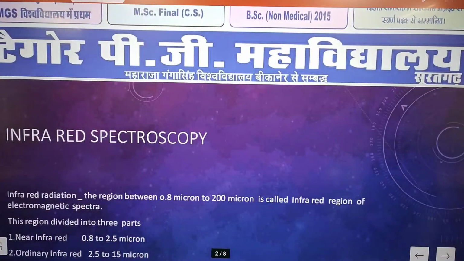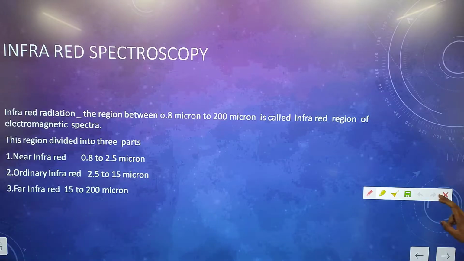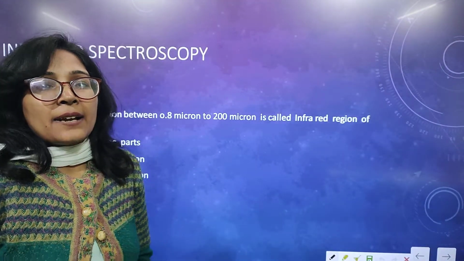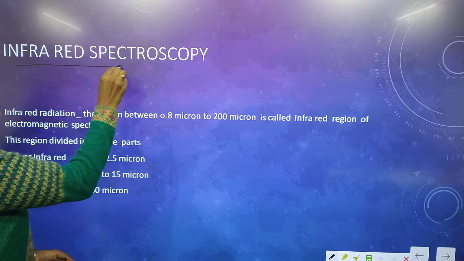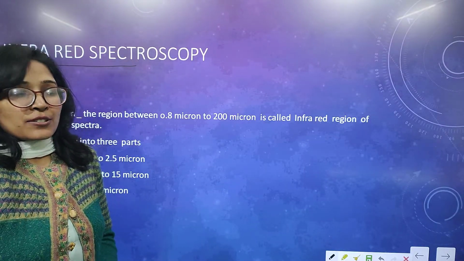We are discussing physical chemistry and our topic of discussion is quantum. In this we are discussing the first part, that is spectroscopy, and today we are discussing infrared spectroscopy. This infrared spectroscopy is an important topic for BSc third year and BSc B.Ed third year also. Infrared spectroscopy, as the name indicates, uses infrared radiations.